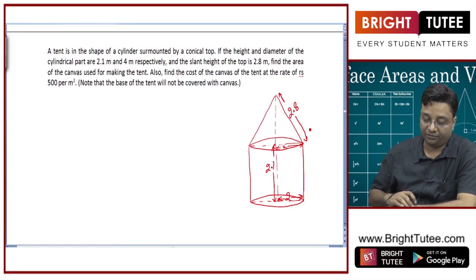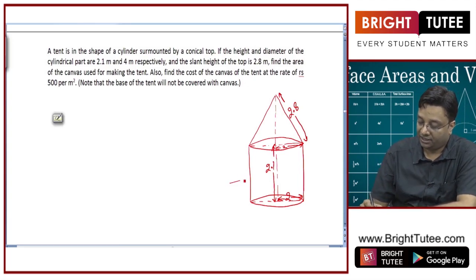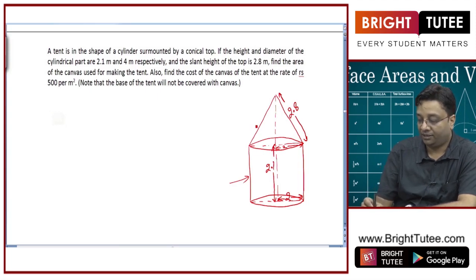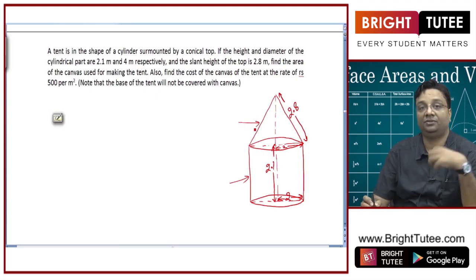Find the area of the canvas used for making the tent. So, which area are we talking about? The curved surface area of the cylindrical part and the curved surface area of the conical part.